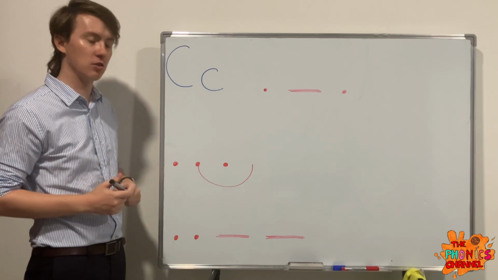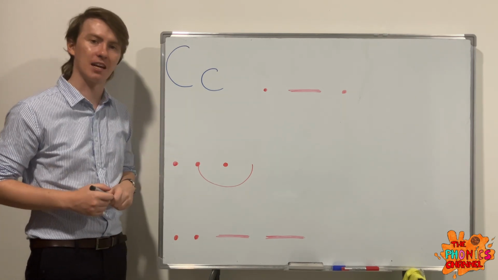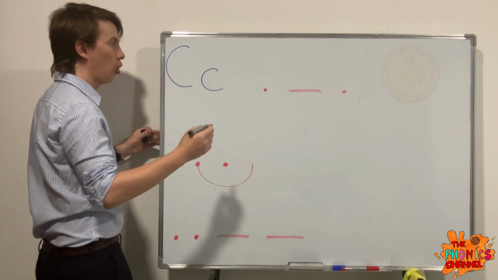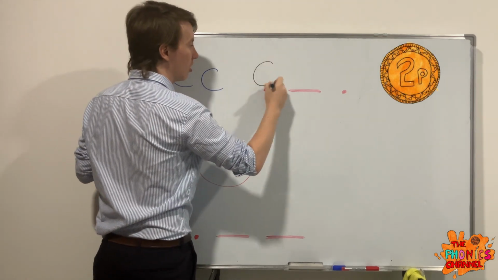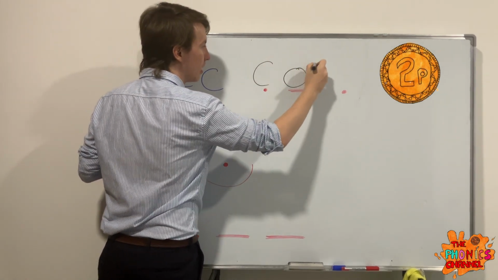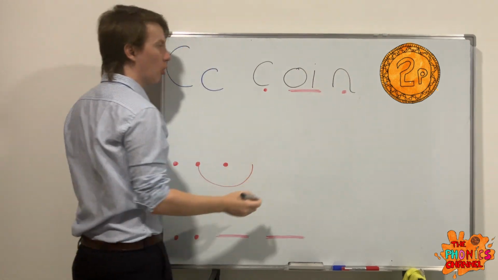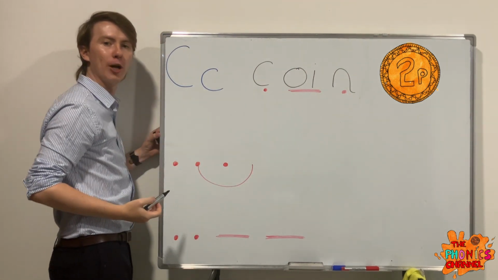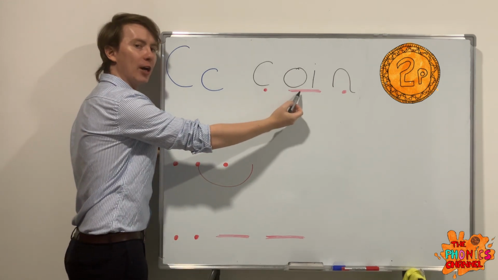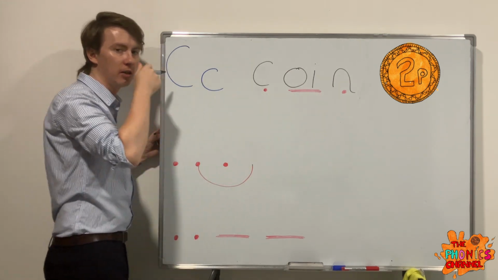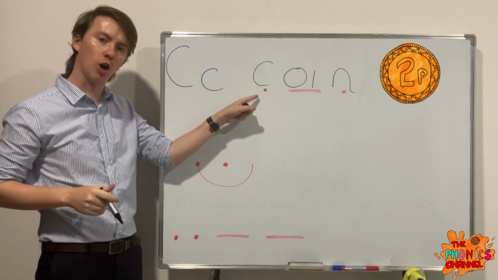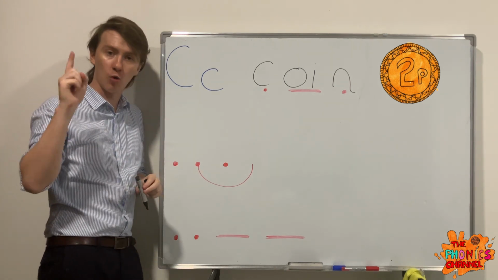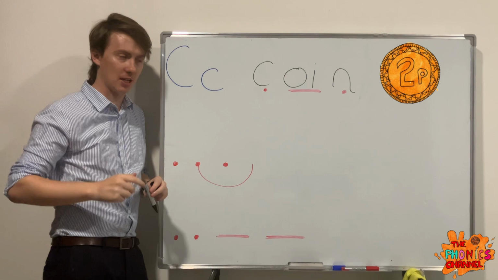The first word with the k sound in it is coin. Oi, coin. Remember, when you see one dot, that means that one letter is making one sound.